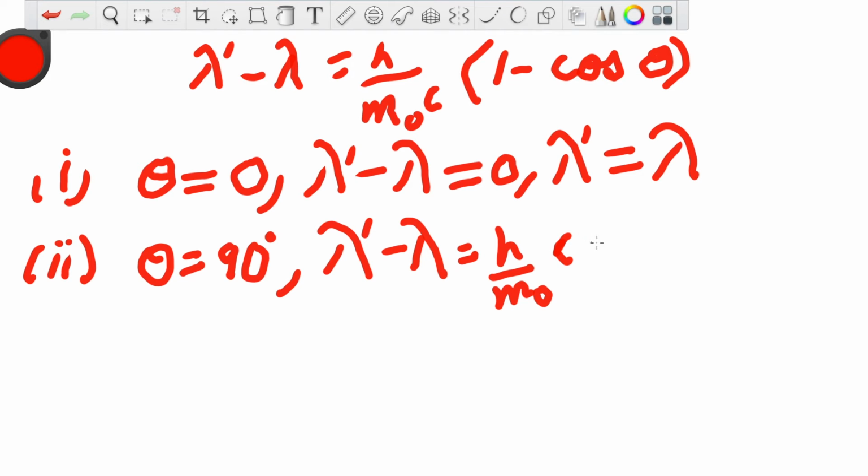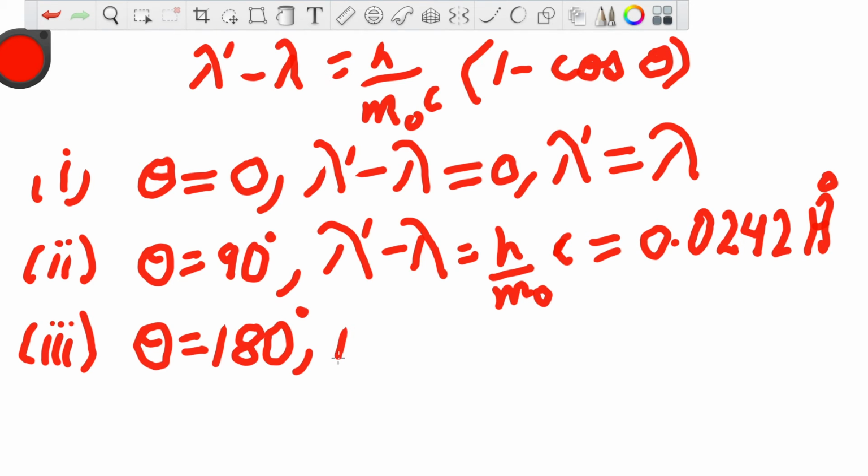Put in the value of h, Planck's constant, m naught for the electron, that is 9.1 into 10 to the power minus 31 kg, and the velocity of light c equal to 3 into 10 to the power 8 meters per second. After the calculation, we get lambda dash minus lambda equal to 0.0242 angstrom.